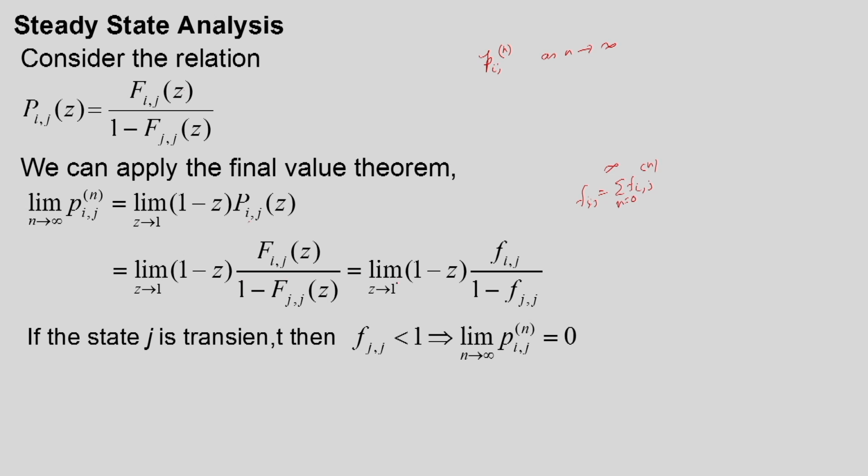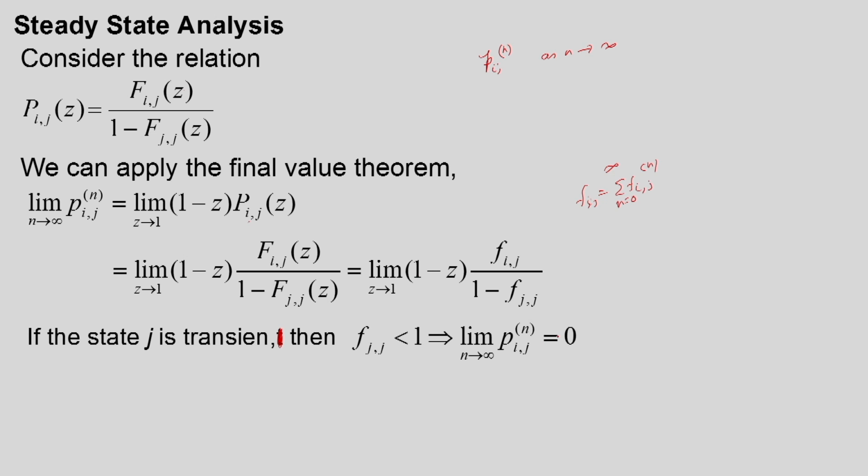And now what happens as n tends to infinity? I will put z equal to 1, this term will become 0, provided this term is less than 1, then this term will be finite. If the state j is transient, then f_jj is less than 1. Therefore, what will happen to the limit of p_ij^n? The limit of p_ij^n as n tends to infinity will become, if I put z equal to 1, this term will become 0.